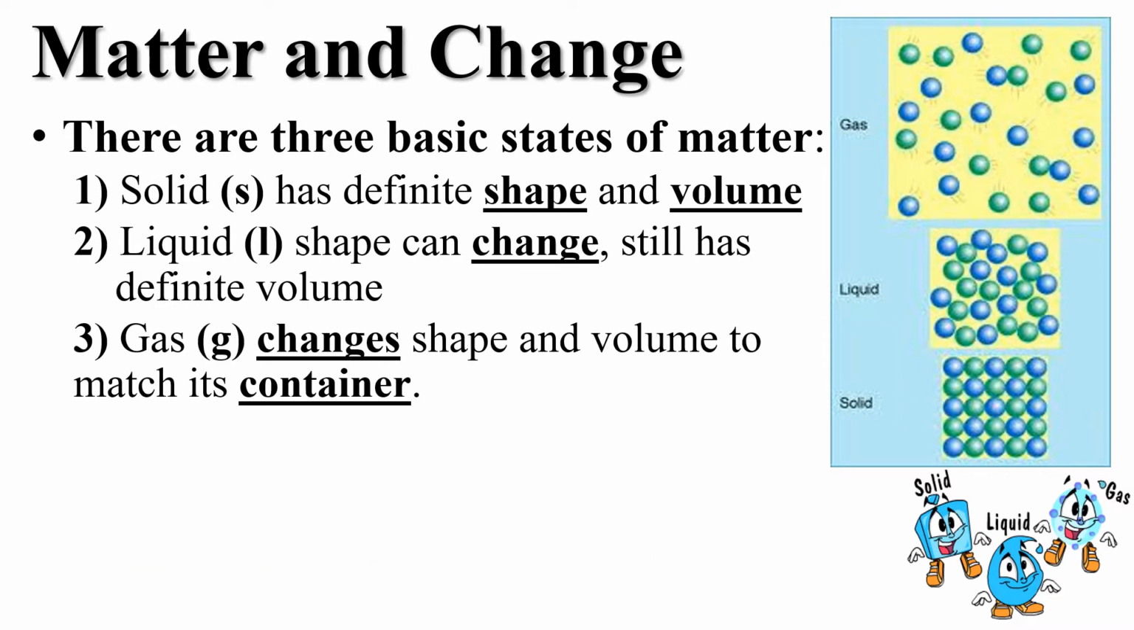There's three basic states of matter. You know those three states of matter. They're solids, liquids, and gases. Solids have a definite shape and a definite volume, like your desk. Your desk has a definite shape and a definite volume. It doesn't change. Liquids, the shape can change, but it still has a definite volume. So if I take my water bottle that has half a liter of water in it and I pour it into a coffee cup, the shape has changed, but the volume of water hasn't changed. So liquids, shape can change, but not the volume. Gases can change shape and volume to match their container. They are in constant random motion.